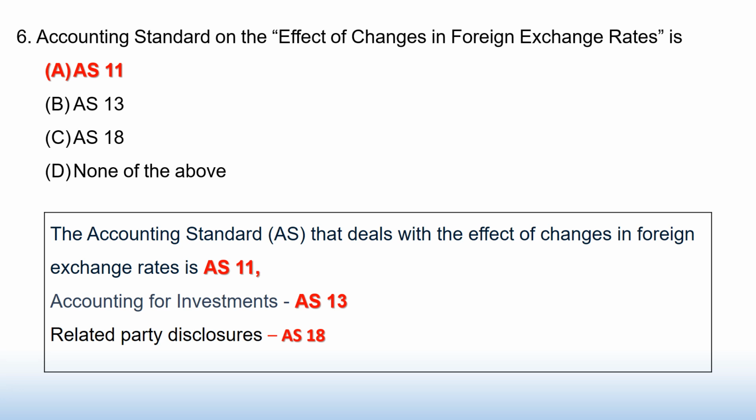Accounting standard on the effect of changes in foreign exchange rates is option A AS 11, B AS 13, C AS 18, D none of the above. Answer option A AS 11. The accounting standard AS 11 deals with the effect of changes in foreign exchange rates. AS 13 is accounting for investments, AS 18 is related party disclosures.